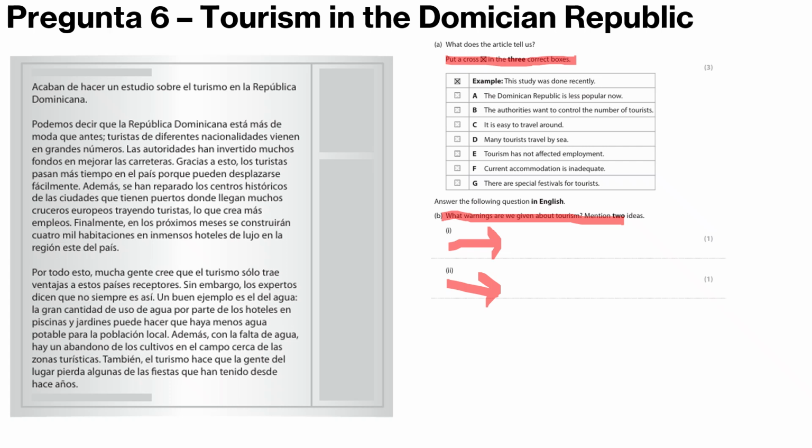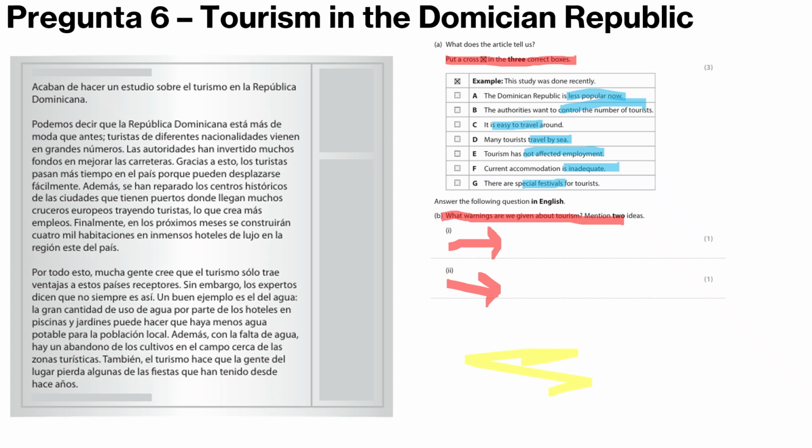I'm going to read the whole text, and then I'm going to go through the answers. If we see an answer along the way, though, we will do it. I'm just going to go over it in light blue. Less popular now. Authorities want to control number of tourists. It's easy to travel. Travel by sea is the majority. Has not affected unemployment. Current accommodation is inadequate. And there are special events for tourists. So they're the options. If we see an answer, I'm going to put it in yellow.